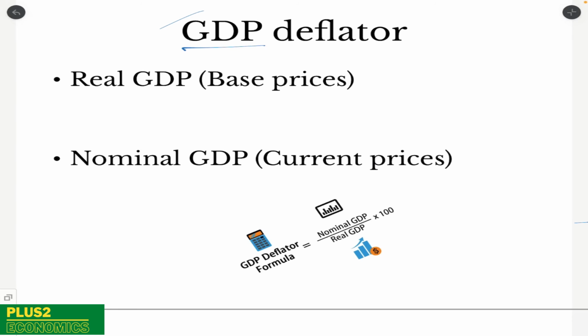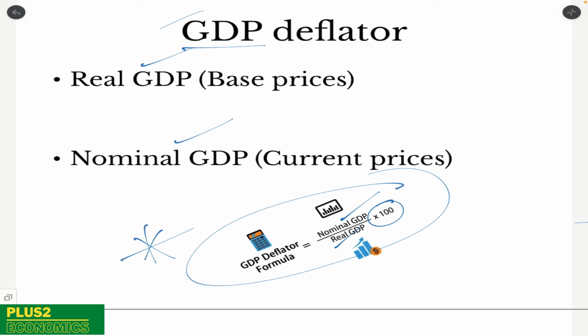So what is GDP deflator? GDP deflator is a ratio between the nominal GDP and the real GDP. It gives us a sense of inflation as well. So what's the formula? The formula is nominal GDP divided by the real GDP multiplied by 100. So it is expressed in terms of percentage. So here we come to know the rate at which the inflation has happened in the country, and we'll also come to know the ratio between the nominal GDP and the real GDP.